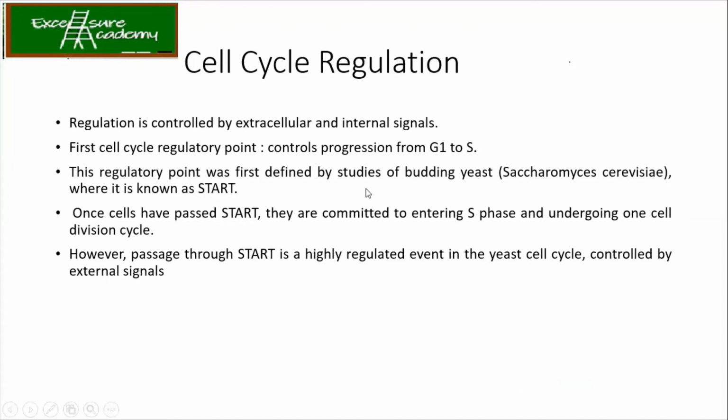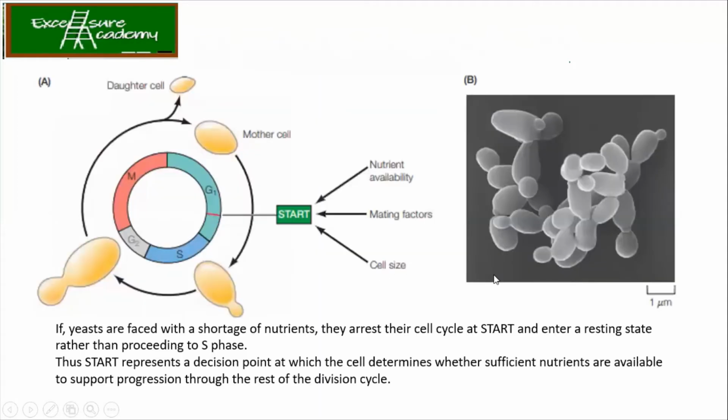Okay, so first regulatory checkpoint was seen in the case of the Saccharomyces cerevisiae budding yeast and it is known as the start. तो स्टार्ट यहाँ पे क्या मतलब हुआ? It is a first checkpoint, okay, which will allow your budding yeast cell to enter the S phase after the G1. Okay. However, passage through start is highly regulated event in the yeast cell cycle controlled by the external signals. Now, what are those external signals?